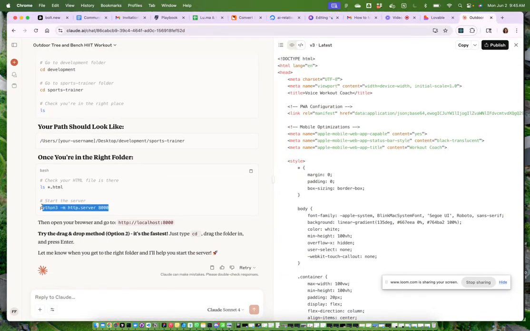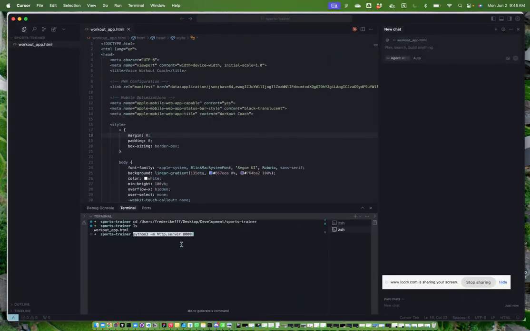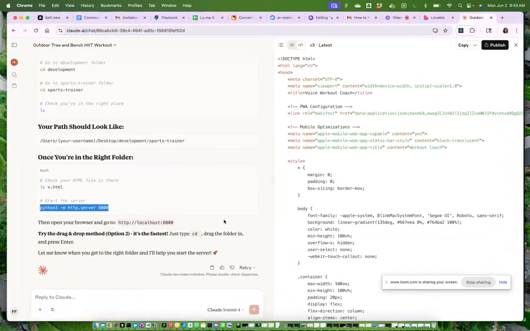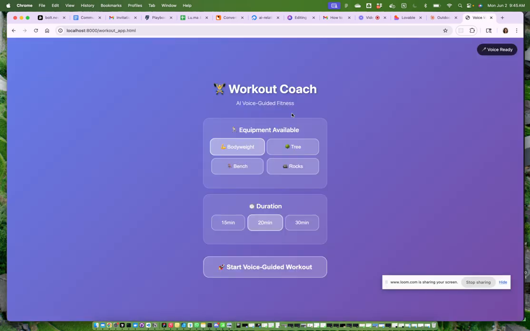And now let's try to do this. Python 3. So now it depends if we have Python 3 on the computer. I'm not sure, to be honest, but let's just try it out. So it says serving HTTP on port 8000. So now it's not doing anything. So I'm a bit confused if this might really work. Oh, see, directory listing for workout app HTML. Oh, this looks good. Look at this.